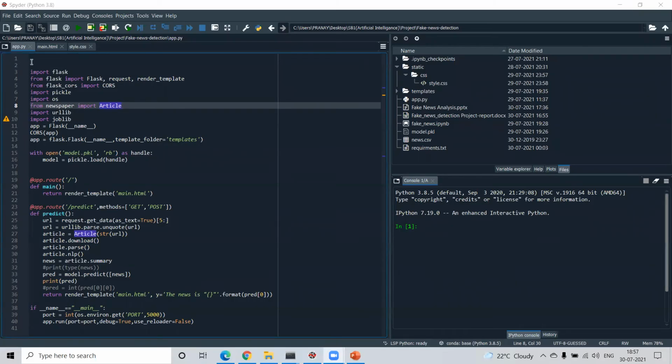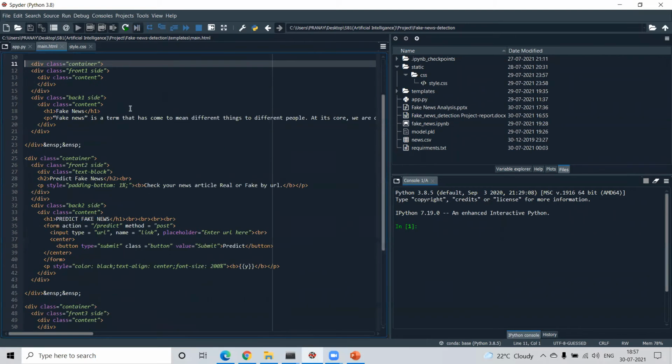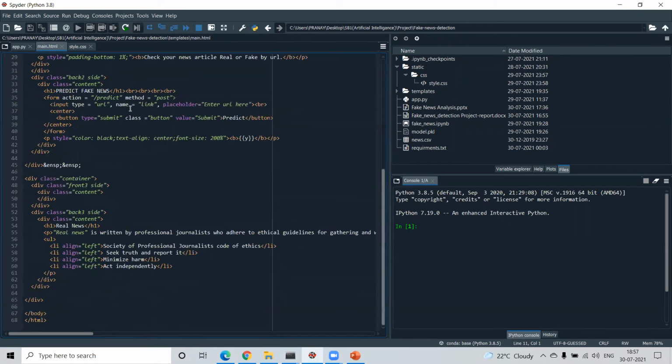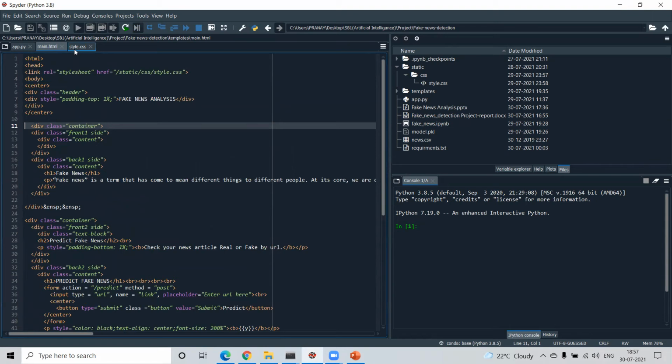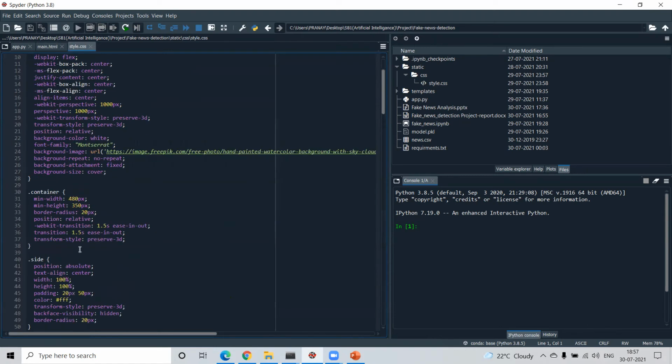I am explaining the deployment of our project. Now you can see the HTML. We are using HTML and CSS for creating our web page. So this is our HTML page, and you can see all the HTML we have written. Now you can see the cascading style sheet, where we designed our project using CSS. This is the code we have written for the CSS.